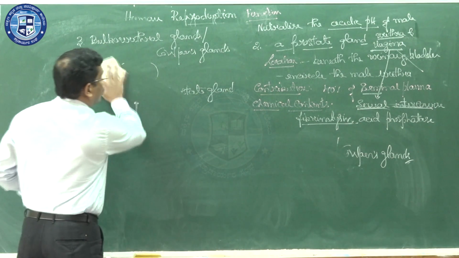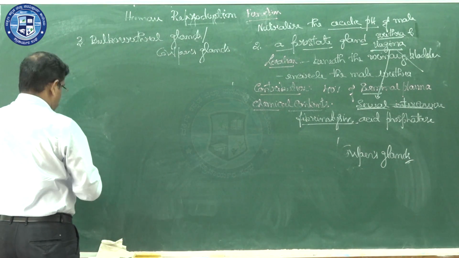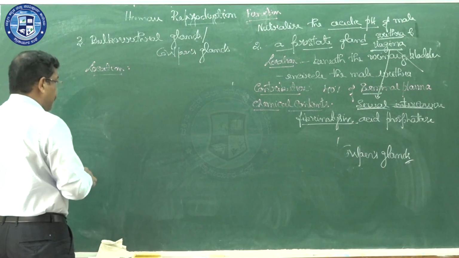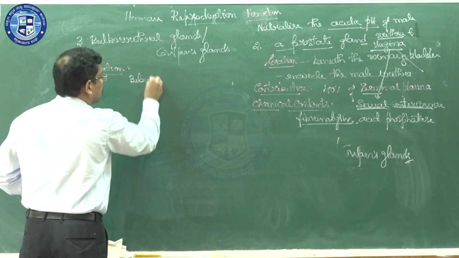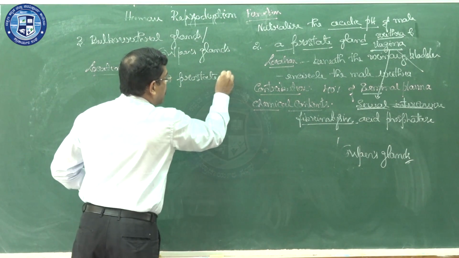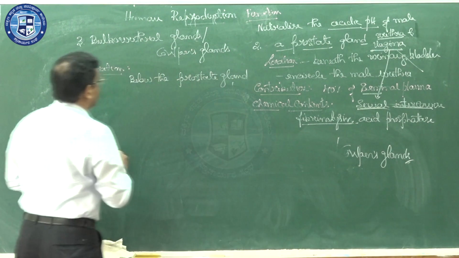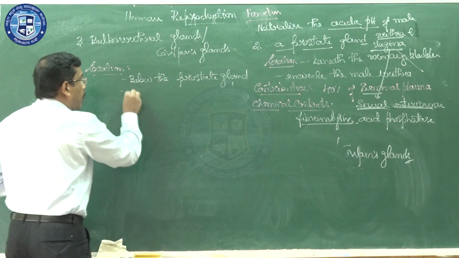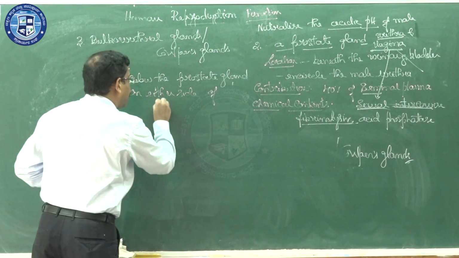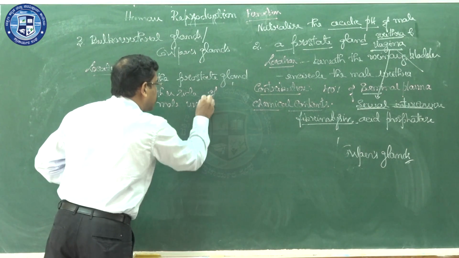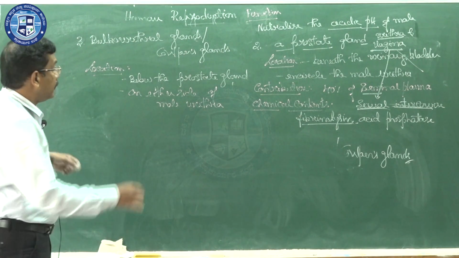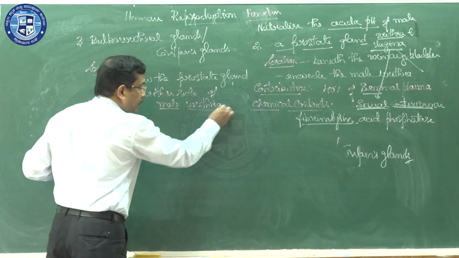Location of the bulbourethral gland: it is present below the prostate gland, on either side of the male urethra.